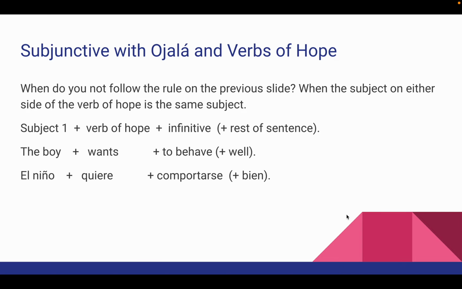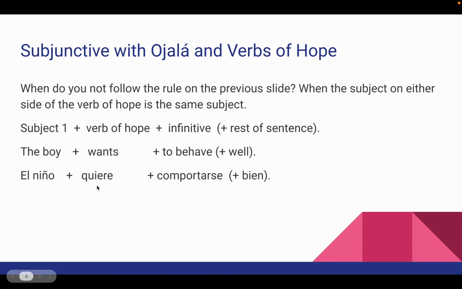When do you not follow the rule on the previous slide? Well, when the subject on either side of the verb of hope is the same subject. So if you don't change the subject at all throughout the whole sentence, it's just indicative and infinitive, right? So you've got subject 1, verb of hope, infinitive, and the rest of the sentence. So subject 1 is the boy, verb of hope wants, and then this is what the boy wants for himself. We use the infinitive to behave well. So the boy wants to behave well.